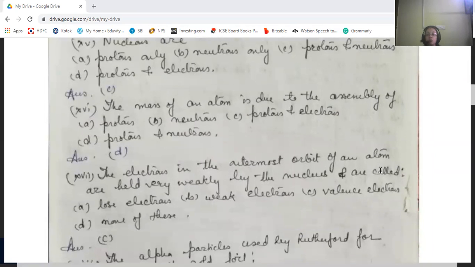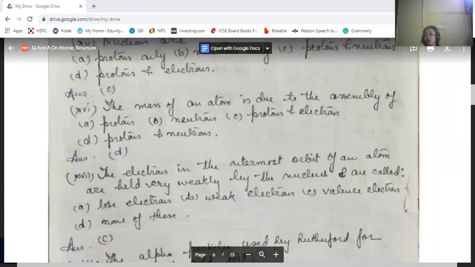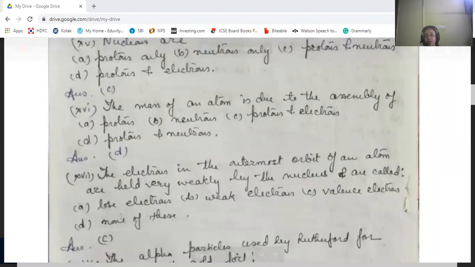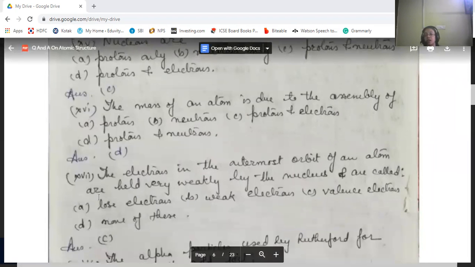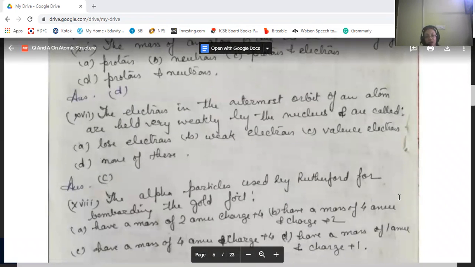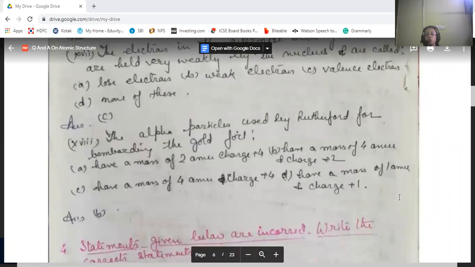The electrons in the outermost orbit of an atom are held very weakly by the nucleus, and they are known as valence electrons. The outermost shell contains valence electrons. The alpha particles used by Rutherford for bombarding the gold foil have a mass of 4 AMU and a charge of +2.